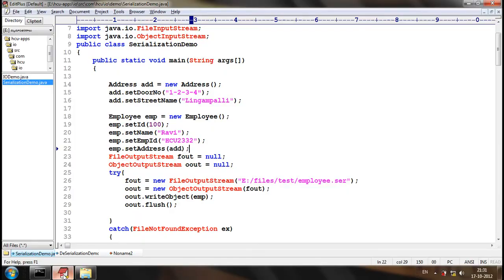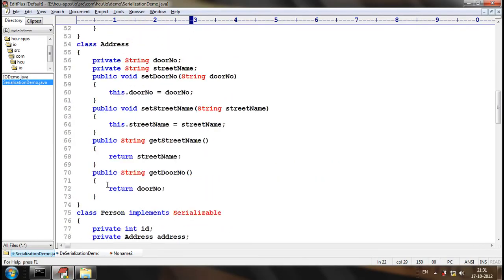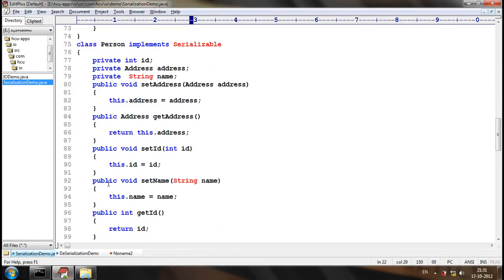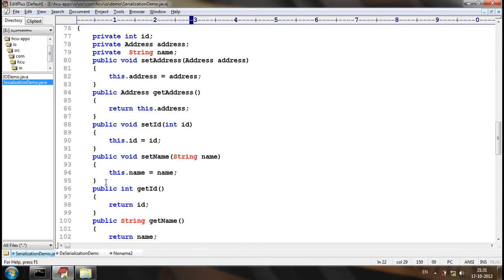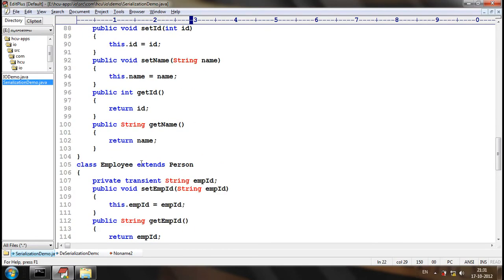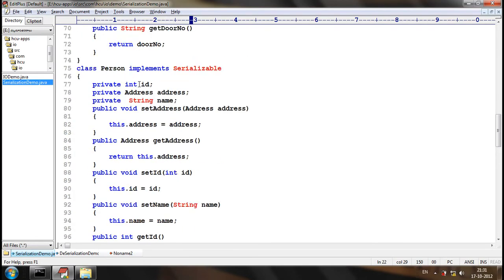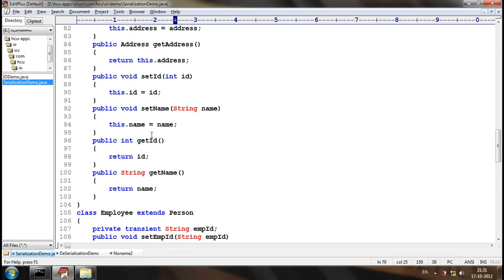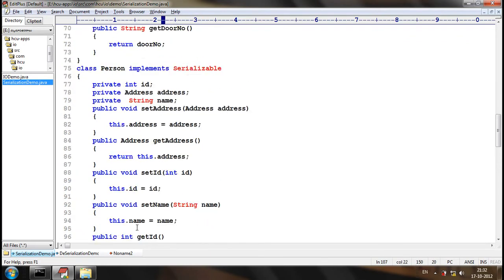Now, how many attributes will be there in the Employee class after compilation? There will be ID, address, name, and employee ID. Anyhow, employee ID will not be serialized just because it is transient.